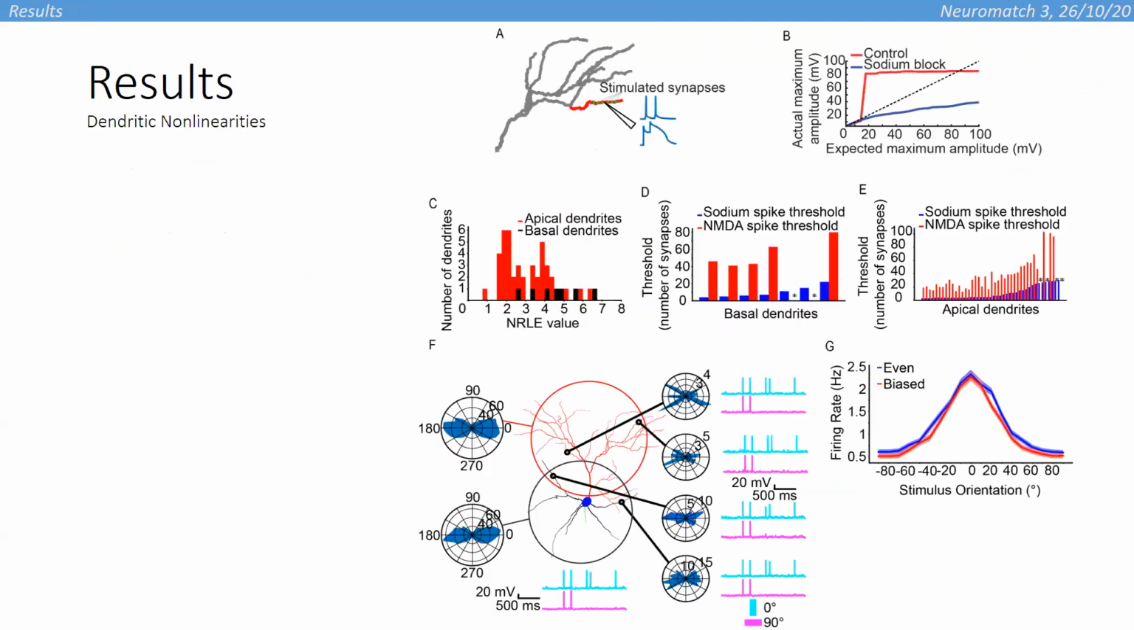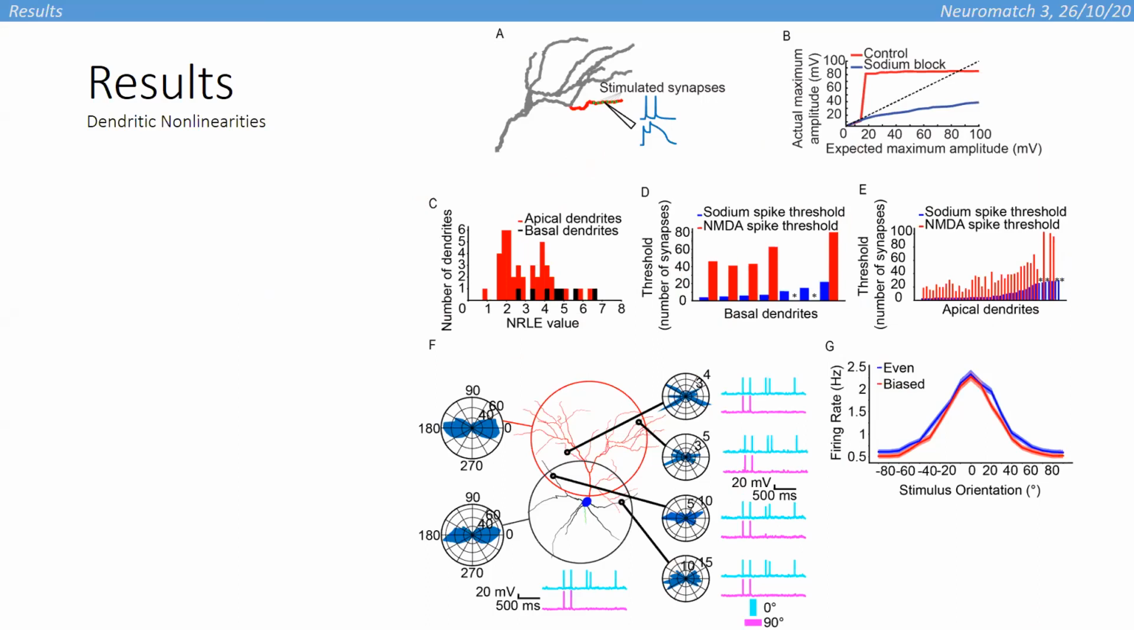Our first step is to characterize the nonlinear behavior of a dendrite, which we do by evaluating the spiking thresholds for sodium and NMDA spikes. And we also quantify the extent of dendritic nonlinear behavior through the NRLE metric, which you can see here, and is the max ratio of actual to linear extrapolated output for each dendrite. What we find is that all dendrites exhibit a wide array of different nonlinear behaviors.